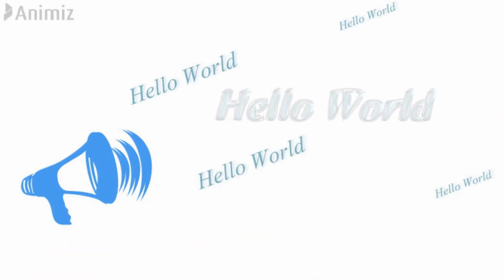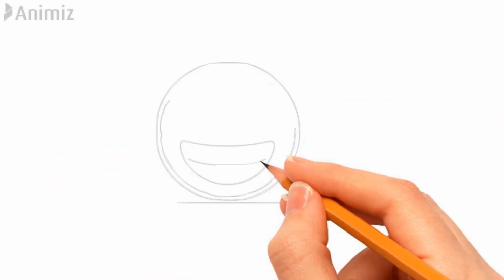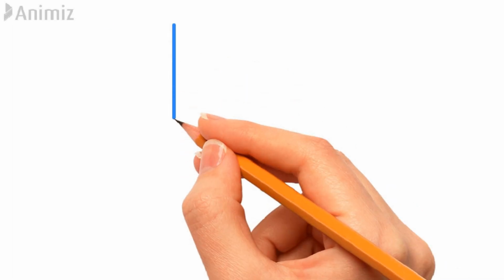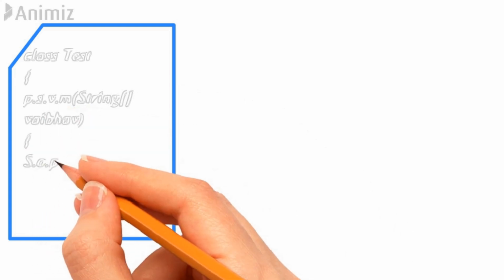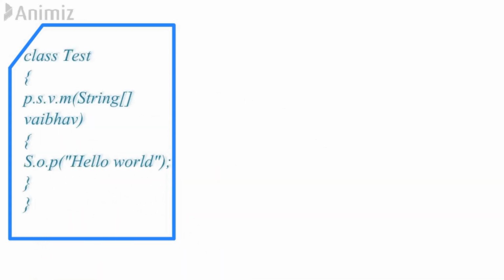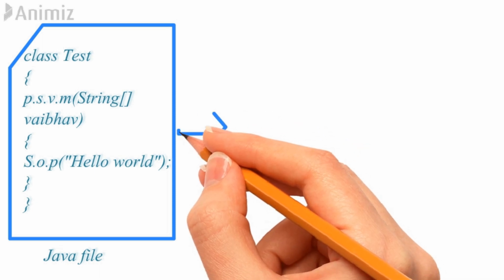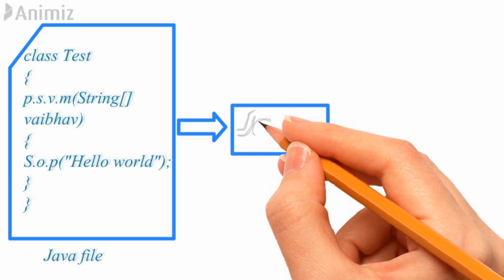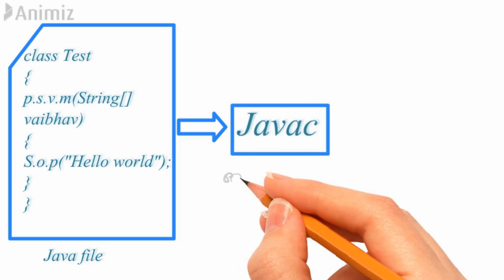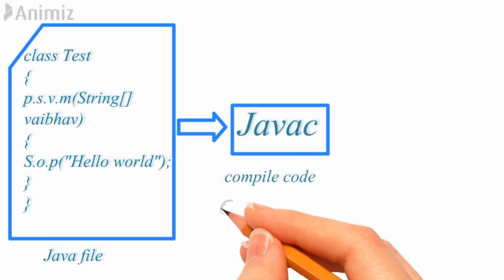First we'll learn how to write a simple program, hello world. And let me tell you guys, it is so easy. So let's start. Normally what we do is write a Java program in a file. Don't worry about this program, we'll learn it in detail. So we write a program in a file, and then this file we provide to the Java compiler. Now what does the Java compiler do? It first compiles the code, and then it checks the syntax.